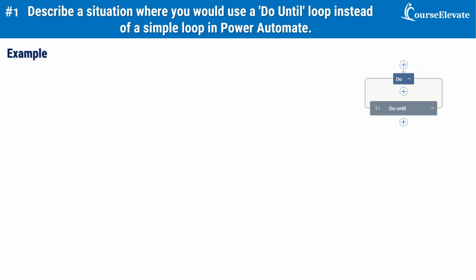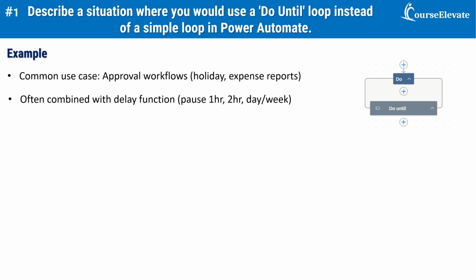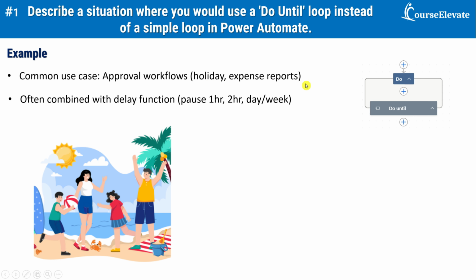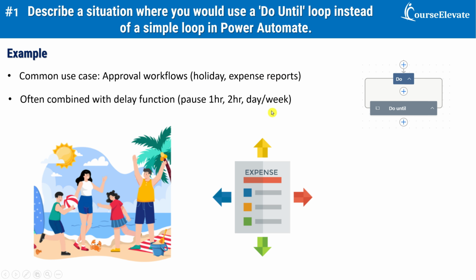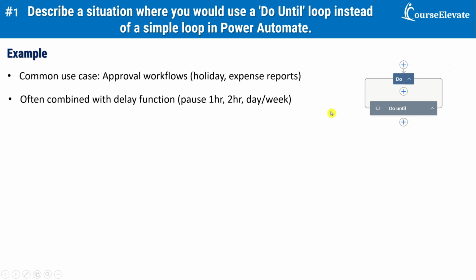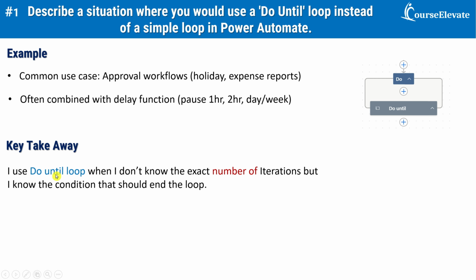Let's have an example. Imagine a scenario where I am waiting for a manager to approve a holiday request or an expense report. In that case, I can combine the do until loop with the delay function. The flow might send the request, then wait for an hour or even a day or a week and keep checking until the approval comes in. So the key takeaway is I will use a do until loop when I don't know the exact number of iterations, but I know the condition that should end the loop.